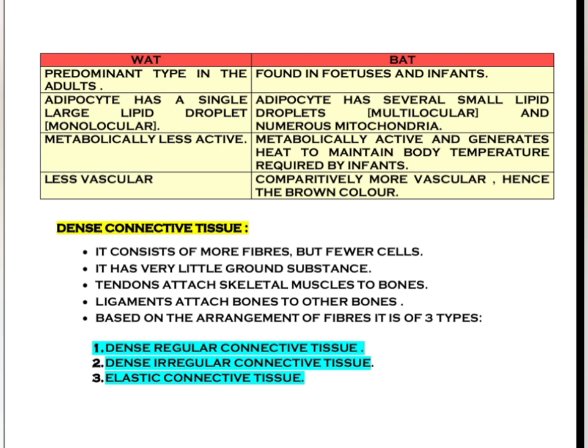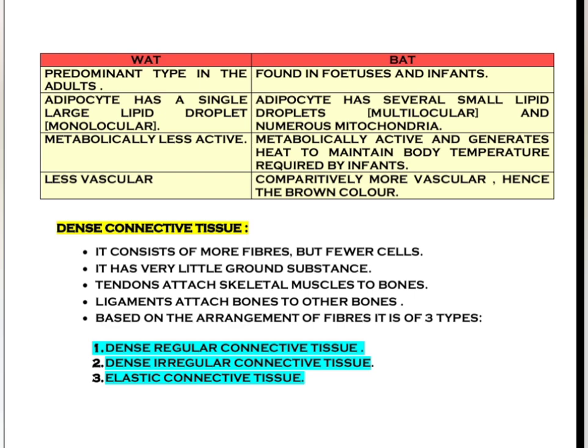In white adipose tissue, the adipocyte has a single large lipid droplet, so it is called monolocular, and it is metabolically less active and less vascular. Coming to the brown adipose tissue, the adipocyte has several small lipid droplets, that is multilocular, and numerous mitochondria. It is metabolically active and generates heat to maintain body temperature required by infants. It is comparatively more vascular than white adipose tissue, hence the brown color of the brown adipose tissue.